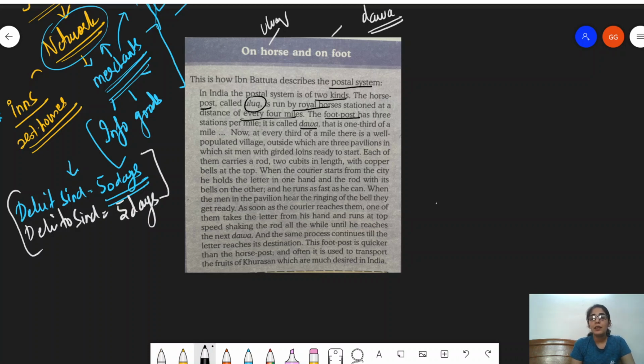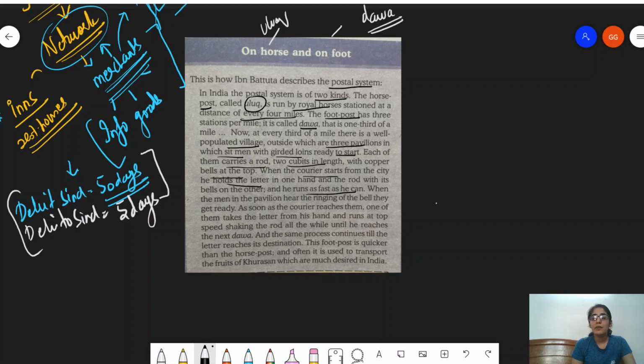Now, at every third of a mile, there is a well populated village outside which there are 3 pavilions in which sit men with girded loins ready to start. Each of them carries a rod 2 cubits in length with copper bells at the top. When the courier starts from the city, he holds the letter in one hand and the rod with its bell in the other, and runs as fast as he can.